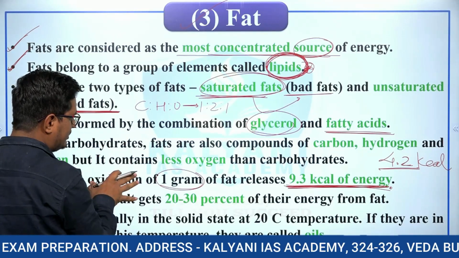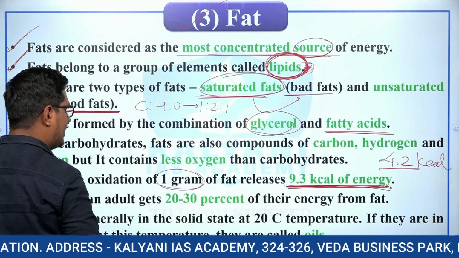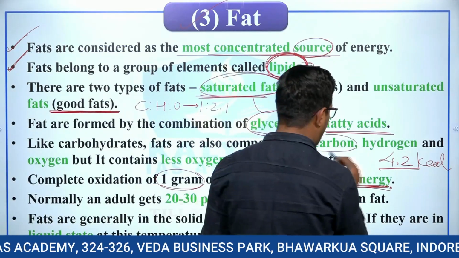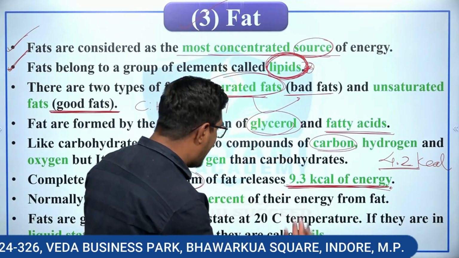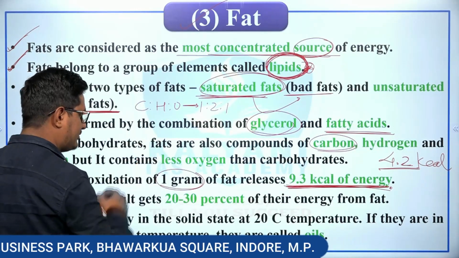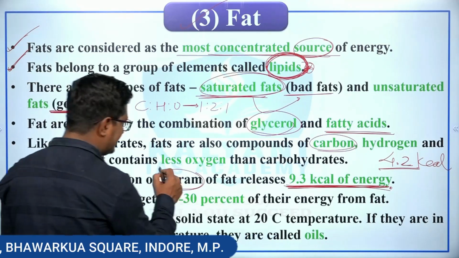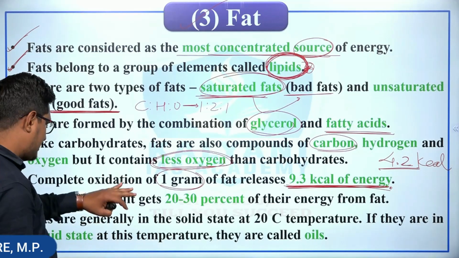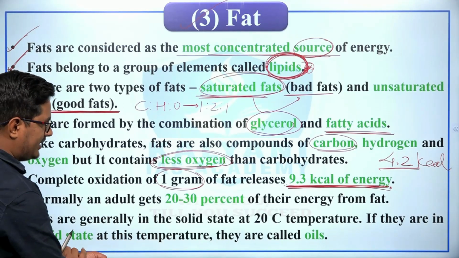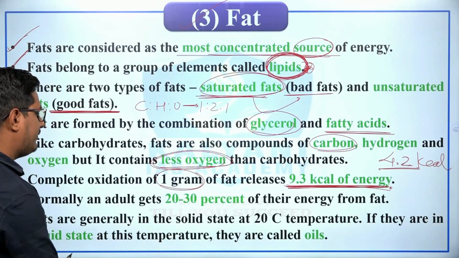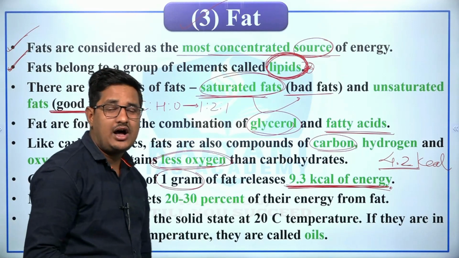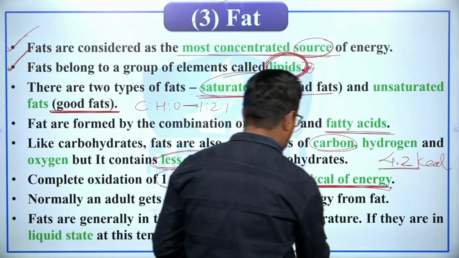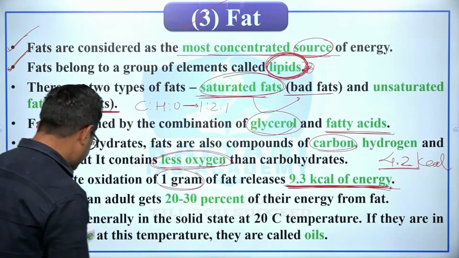Or we can say that the combination of these three is also found in the fats, right? So like carbohydrates, fats are also compounds of carbon, hydrogen and oxygen, but they contain less oxygen than carbohydrates. We have seen that the complete oxidation of 1 gram of fat releases 9.3 kcal of energy, which means that fats are those nutrients which provide the highest amount of energy per gram.